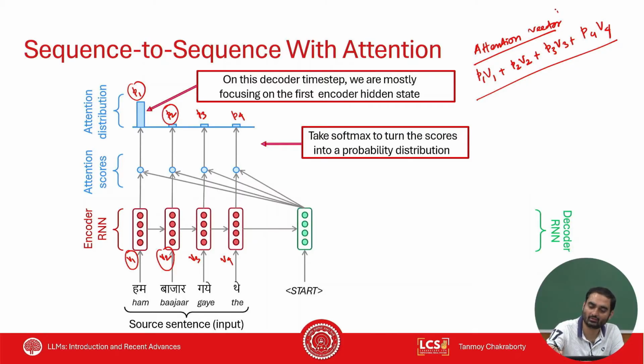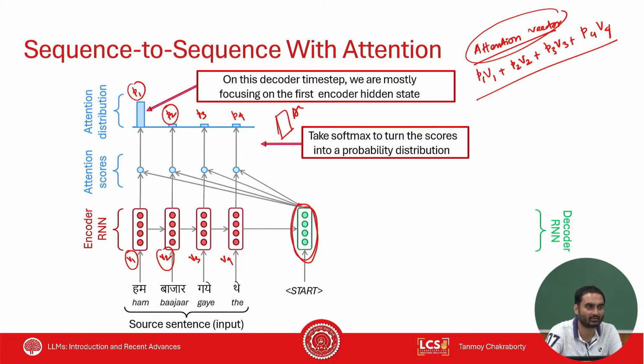Right? So I got this attention vector. I already have a hidden state here, right? And the attention vector here, which I compute. So this is the attention vector and this is the decoder hidden state. I just concatenate them. So at timestamp 1, hidden state is H1, right? Attention vector is, let's say, A1. I concatenate them, right?